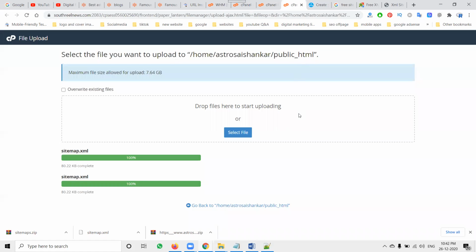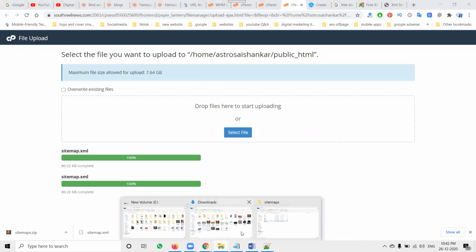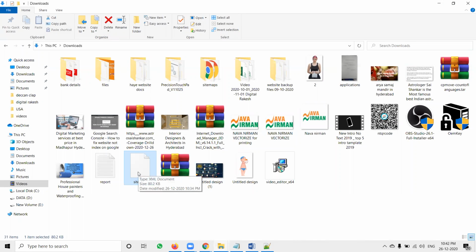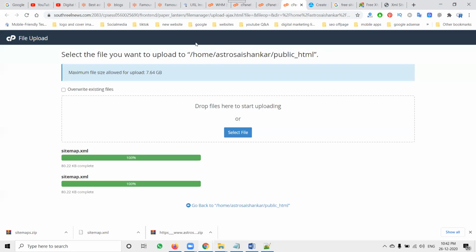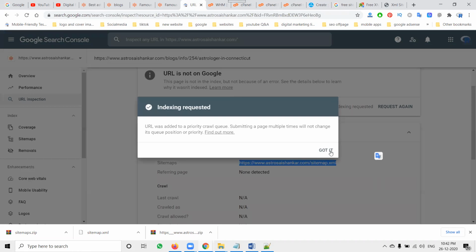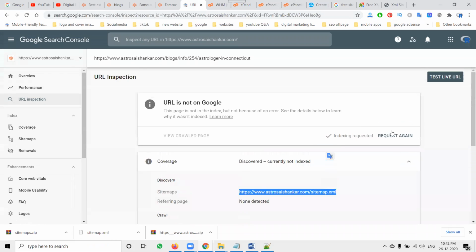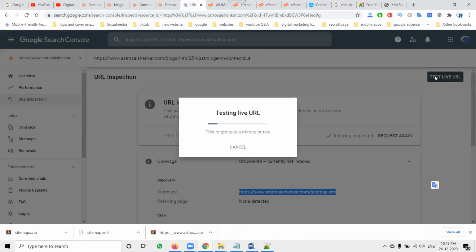So every update on your website is a mandatory field. And you download the file here. You must download the particular format date-wise. Then we can update it in the particular option, request indexing, and click Test Live URL. After Test Live URL, whatever was previously showing as none or not available will all show as it should. If you are facing any issues on Google Search Console, you have to fix the issues and solve them once again through your Google Search Console option.